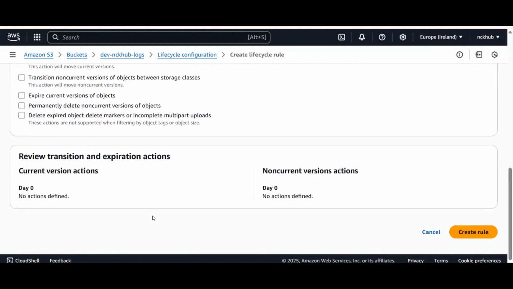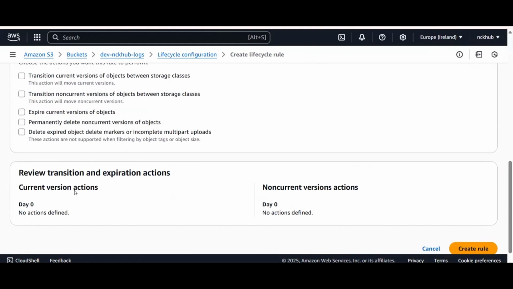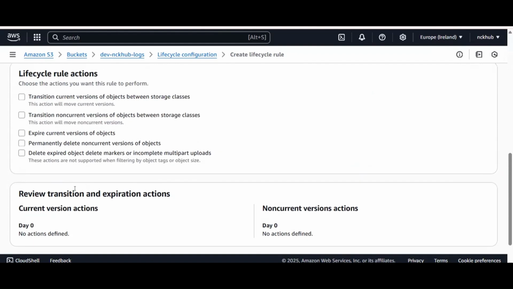If we create object storage, we can define how many current version actions need to be performed, or when the objects need to be deleted and expired after the object is deleted. We have certain objects which are required and some which are not required. If those can be deleted after 30 days or 7 days, we can manage the versioning of the objects by changing the number of days.